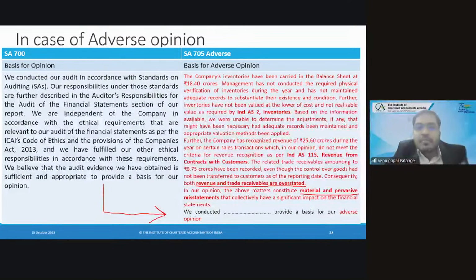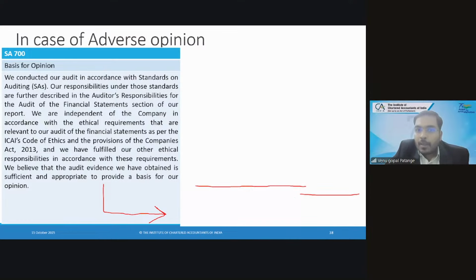So what is the difference between qualification and adverse when it comes to reporting? First change is not only you are giving reference to basis for adverse opinion, you are also telling it is not giving true and fair view. In qualified, you are still telling it is true and fair view. Okay.